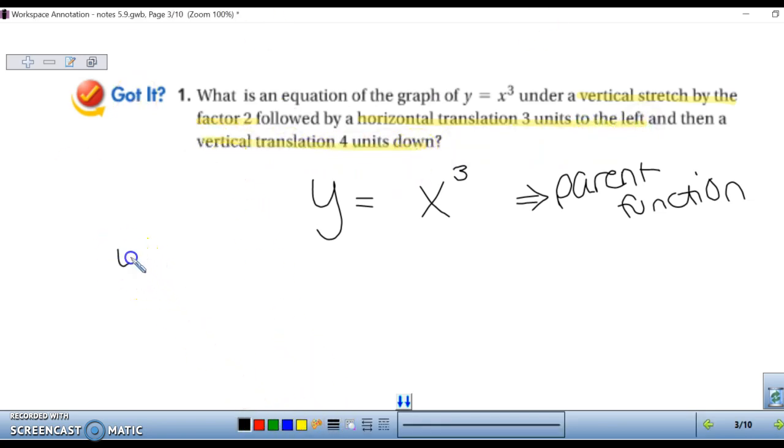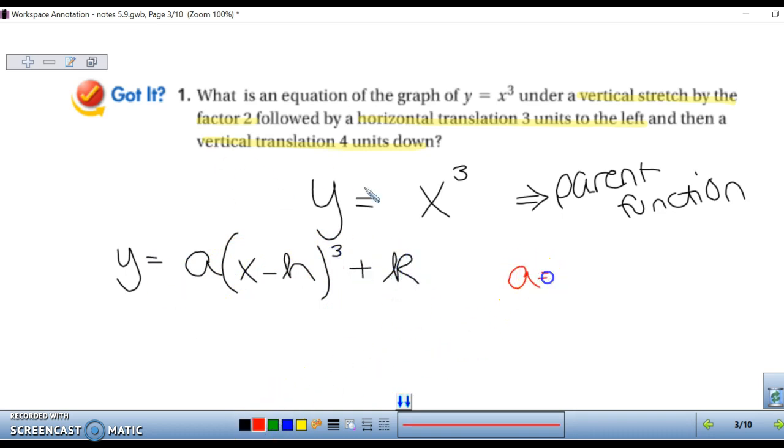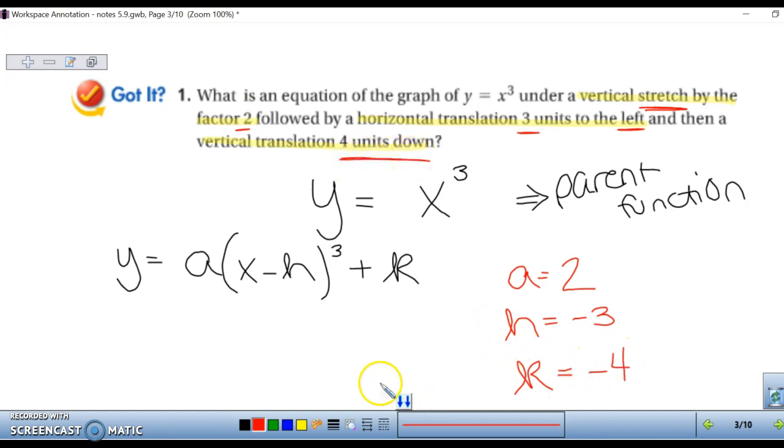Alright, so recall that we have y equals a times (x minus h) cubed plus k. So what value goes in for a? Well, that will be your vertical stretch by a factor of 2, so a is going to equal 2. Your h, we're going to the left 3 units, so our h is going to be negative 3 because we're going to the left. And k is a translation down, so we are going down 4, so that's minus 4 as well.